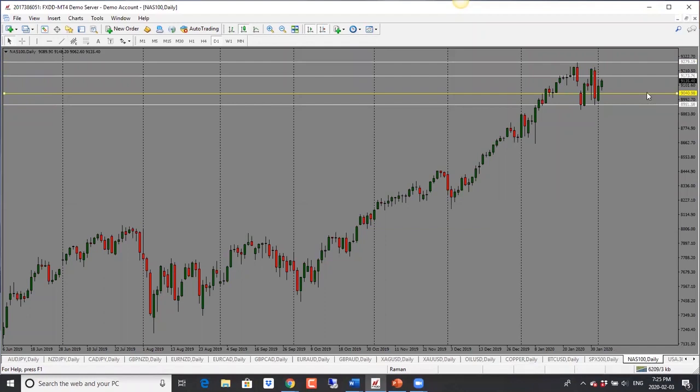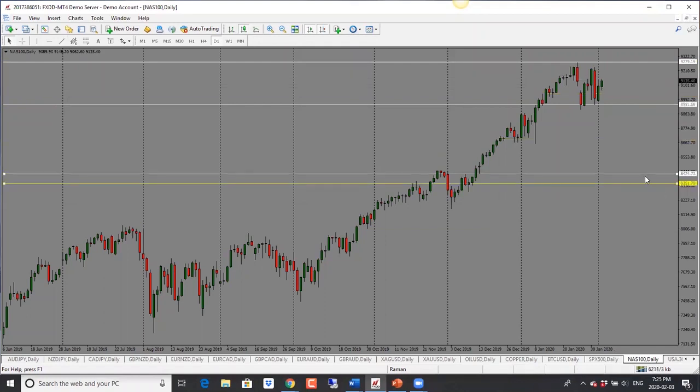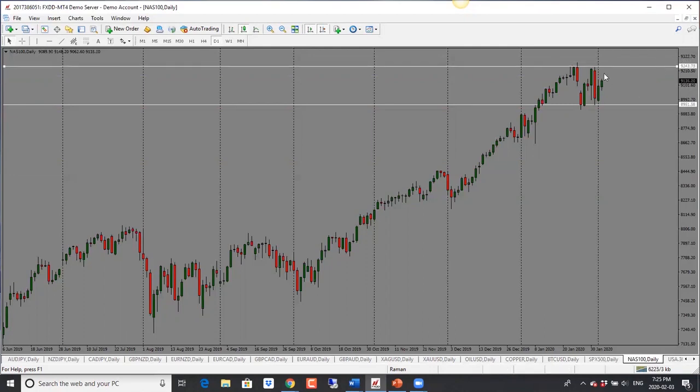Nasdaq here, this is sideways as well. Price has been trading in this range. Today we saw a bounce from the support, so this one could go higher, but it could also get stuck here, slightly higher into the 91.65-ish level. But it is trading in a range. So I'm neutral on this, because it's likely that it will go and test the high of this range at the 92.40 level. So neutral bias for Nasdaq as well.